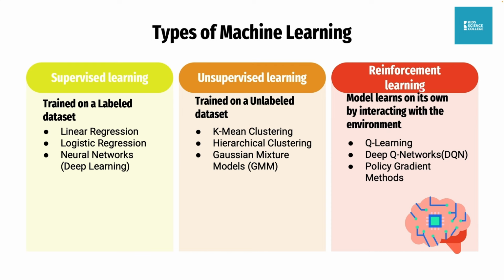Then this one is called reinforcement learning. The model learns on its own by interacting with the environment. Okay, so now the same example that I gave here. For reinforcement learning, there's no data at all. If you want the baby, using reinforcement learning, to know the pictures of animals and be able to know the names of the animals, you don't give the baby pictures at all.